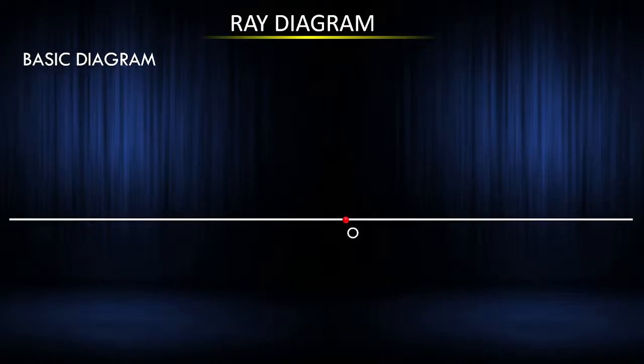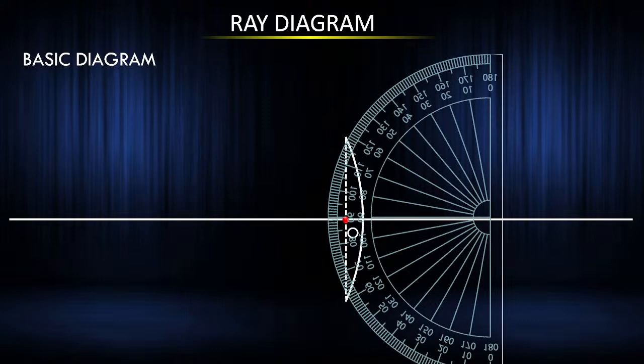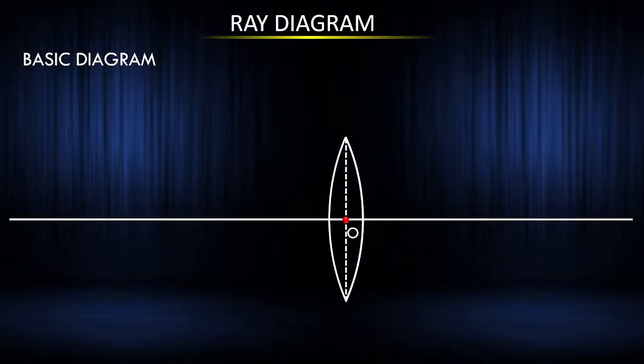First I'm going to draw O. This is called the optic center. Yes or no? Then I'll draw a lens like this, which is called a converging lens, or you can say a convex lens. F1 is the focus. 2F1 is another focus. And now, these are the main things that I'm going to draw. Now I'm going to take the object. Rules for making the ray diagram.